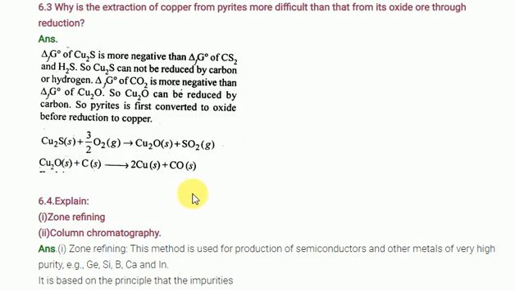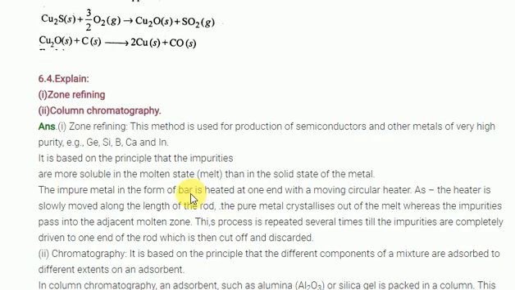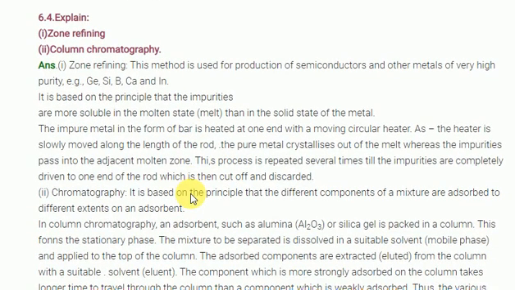Next, explain the zone refining method. You know very well that the zone refining method is used for the extraction of the purest metals, such as the semiconductors germanium, silicon, boron, carbon and indium. These materials are extracted using the zone refining method. Zone refining is based on the principle that impurities are more soluble in the molten state than in the solid state.